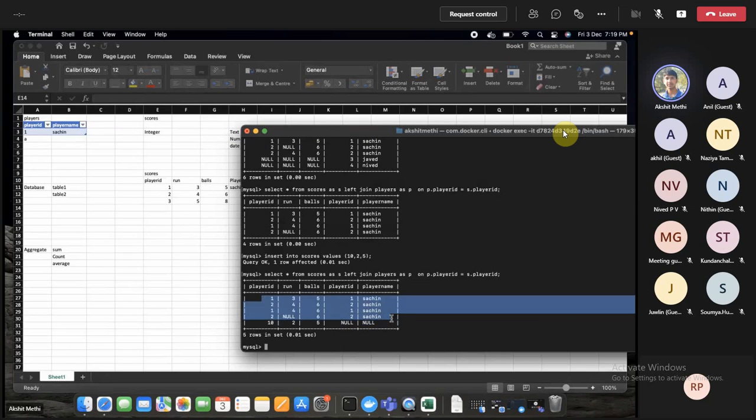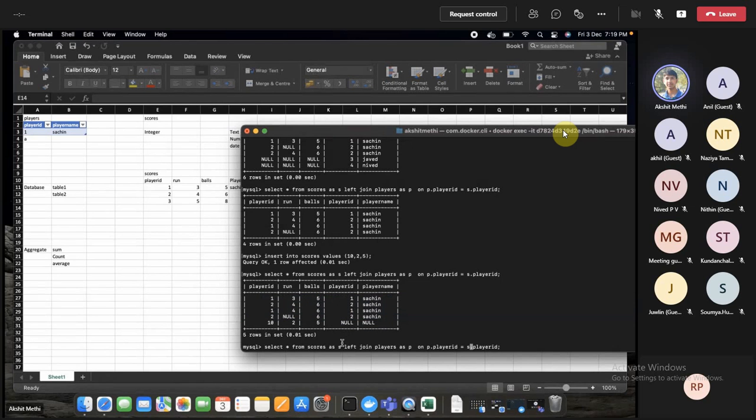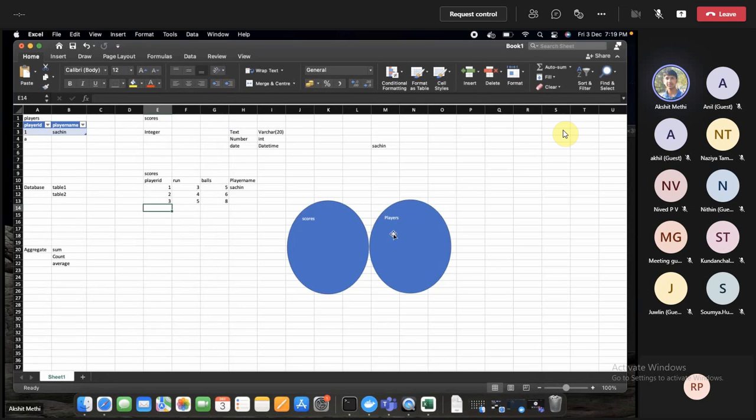Up until now, are there any doubts related to join, like what the inner join, left join, and right join are? There is one more, the full join, where it will show all the records from the scores and all the records from the players as well as the intersection records.